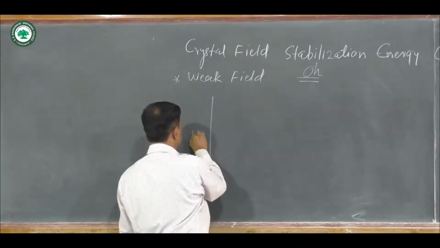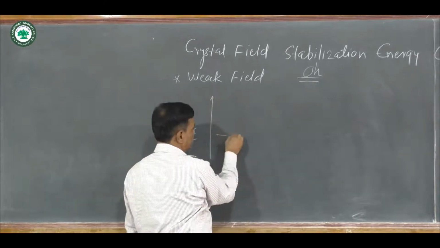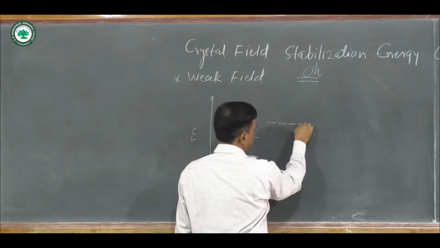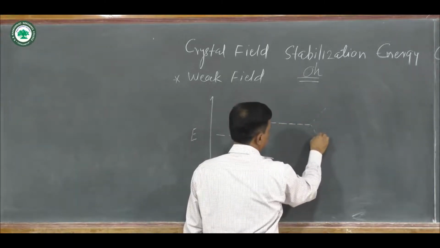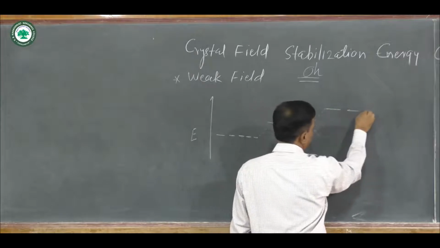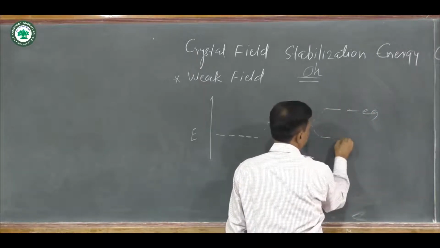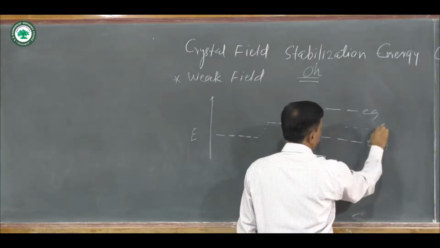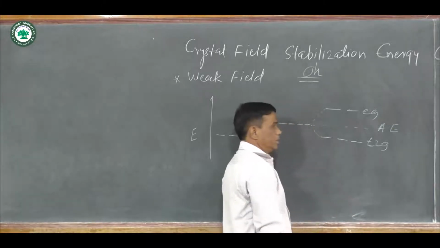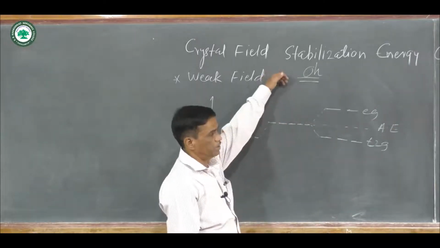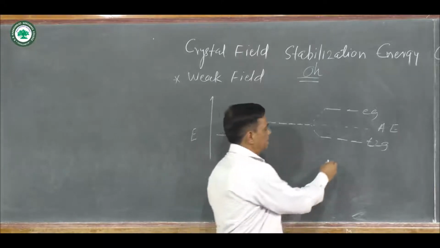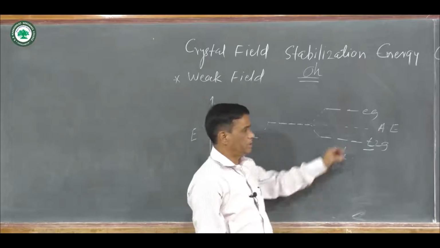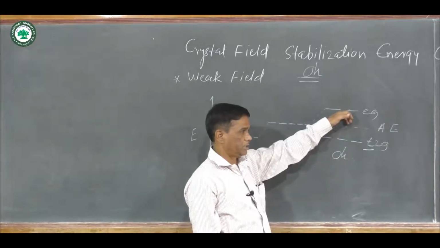Here is the energy. And these 5 d orbitals split into two sets. Here this is eg and this one is T2g. Here is the average energy. This splitting is for the weak field octahedral complex. In octahedral complex, here T2g is at the ground state and eg orbitals are at the higher energy, means excited